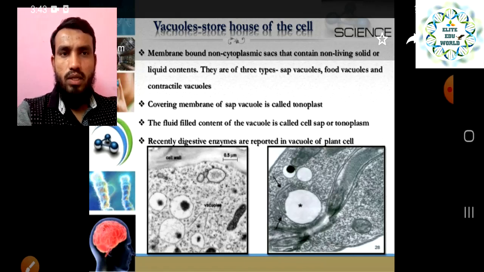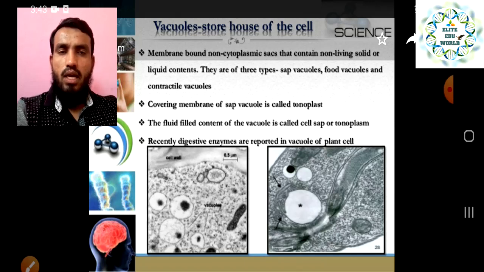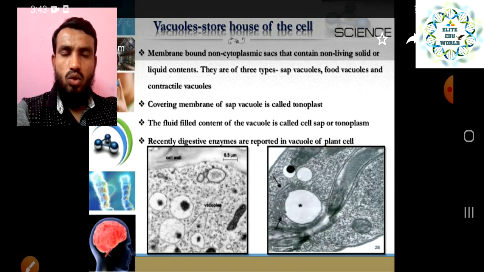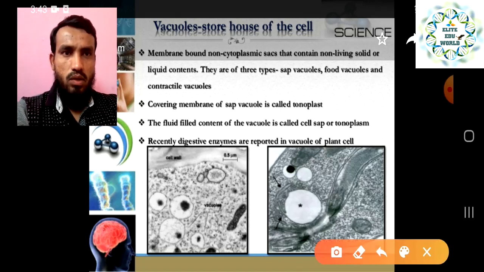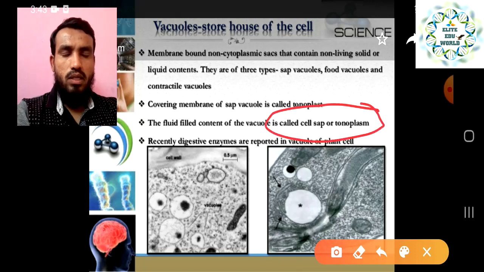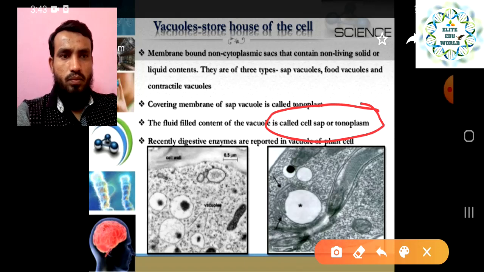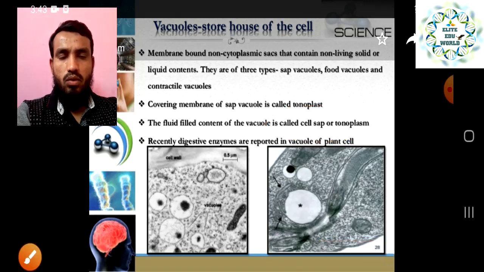You can also say cell sap. So these are two names for the material present inside the vacuoles, and that is why it looks like a liquid.